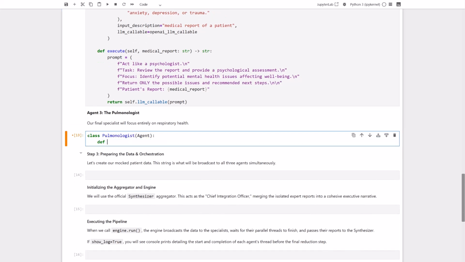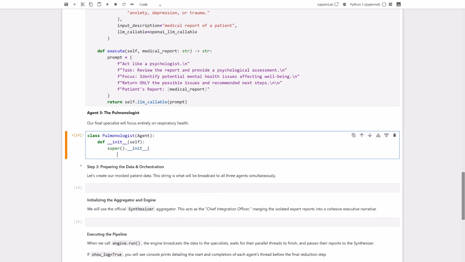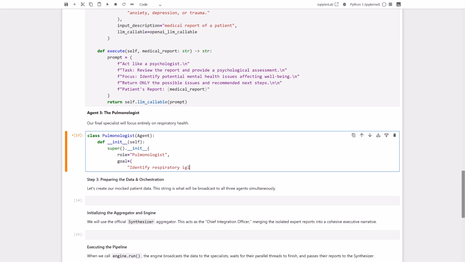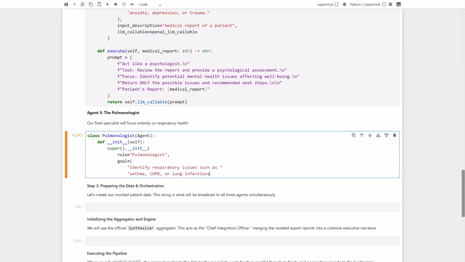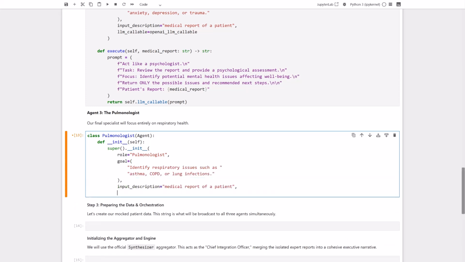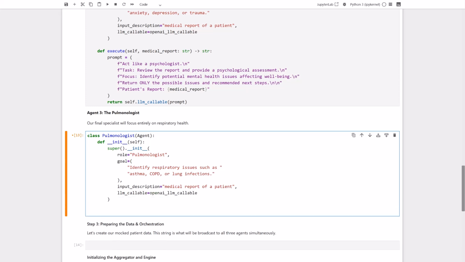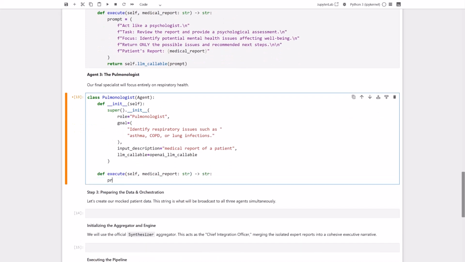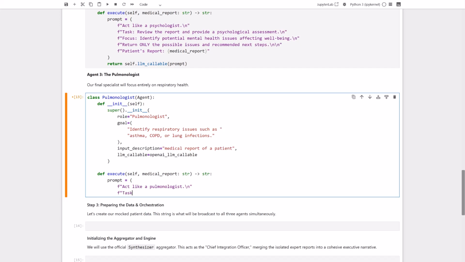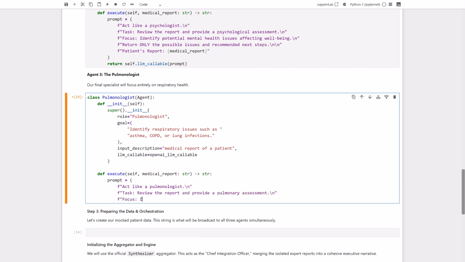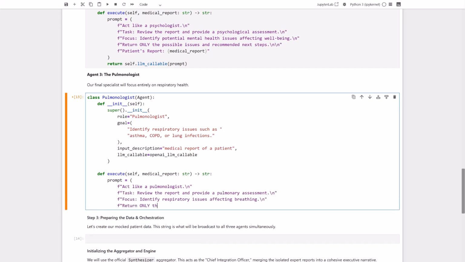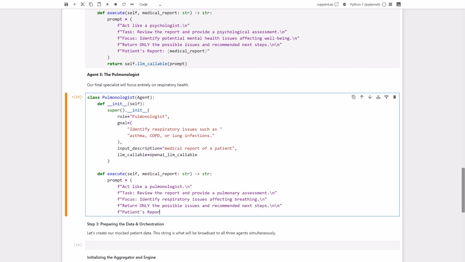All right, let's build our third specialist, the pulmonologist, setting its goal to target respiratory and lung-related conditions. And just like before, we define the execute method to construct a prompt that forces the LLM to act as a pulmonologist and evaluate the report.